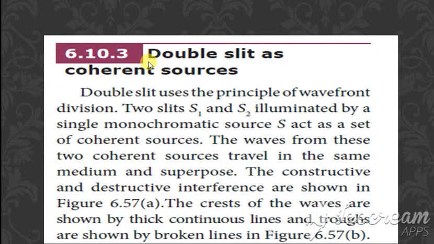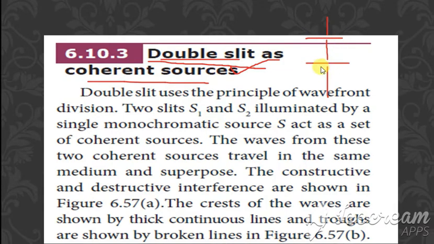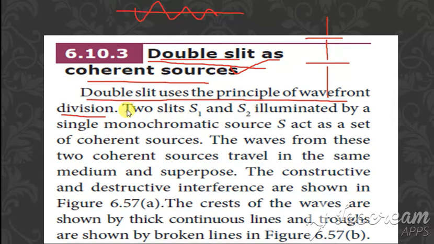Next, we are going to see the double slit as a coherent source. Just now we have seen what a coherent source is. Now, how does the double slit act as a coherent source? This is one slit and this is one more slit. How does this act as a coherent source? The double slit uses the principle of wavefront division. In wavefront division, each wave is split into two waves.